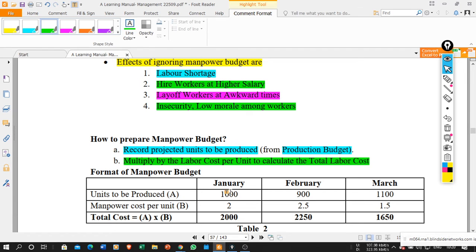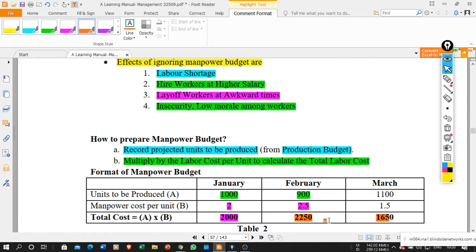Units to be produced in January: suppose I am going to produce 1000 units in January, and the manpower cost is 2 rupees per unit. So what is my total cost? It is 2000 rupees. This is my total labor cost. In February, I am going to produce 900 units, and my labor cost in that case is 2.5 per unit.